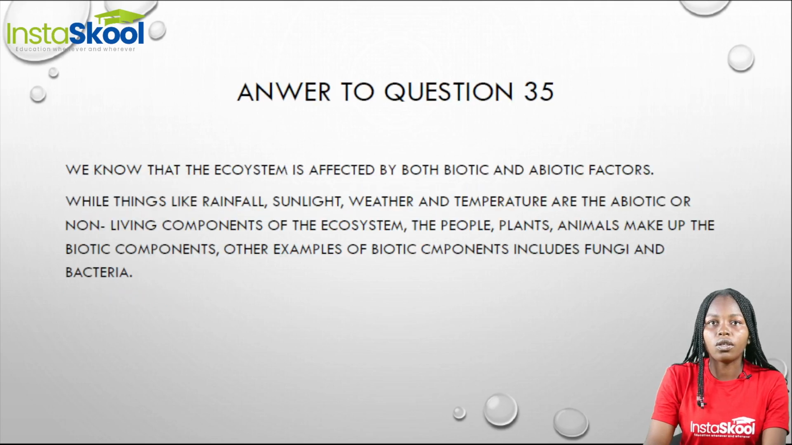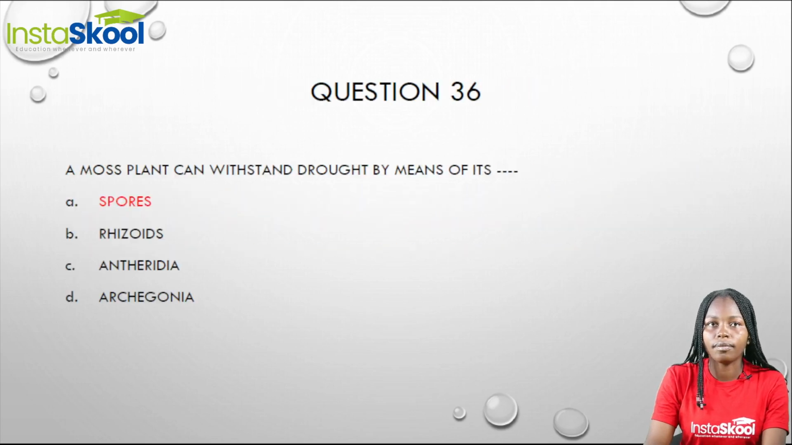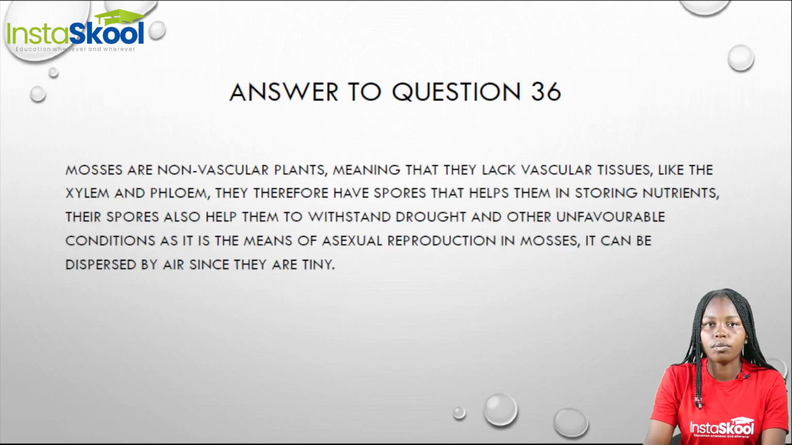Now we move on to our question 36. A moss plant can withstand drought by means of its dash. Now first, what are mosses? Mosses are non-vascular plants. And when we say they are non-vascular plants, it means that they lack vascular tissues, that is, the xylem and the phloem.